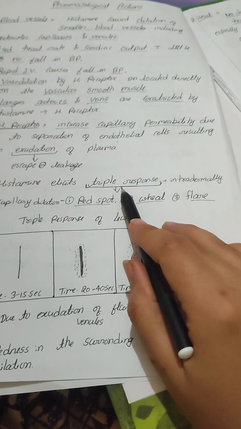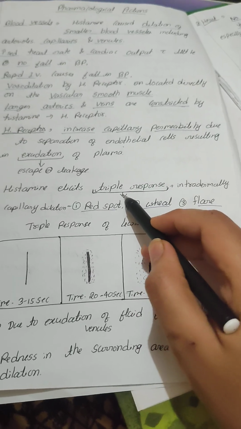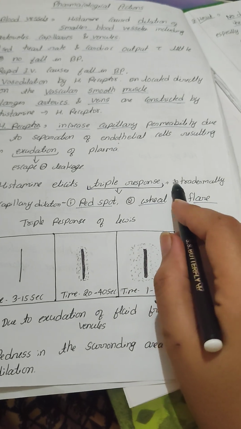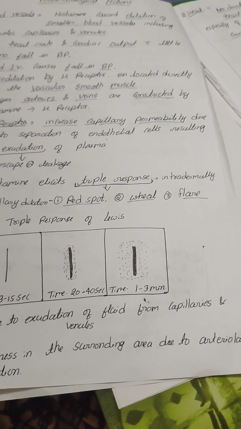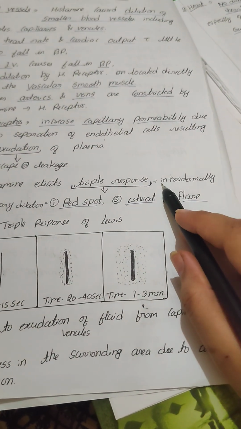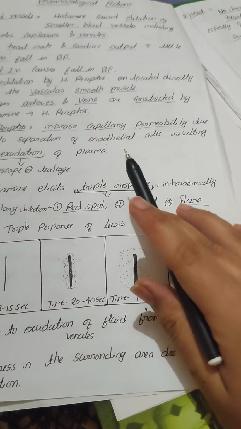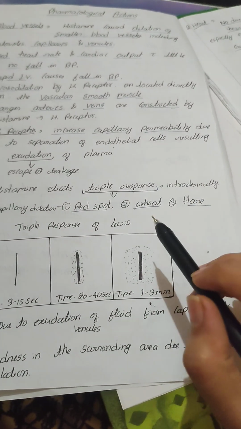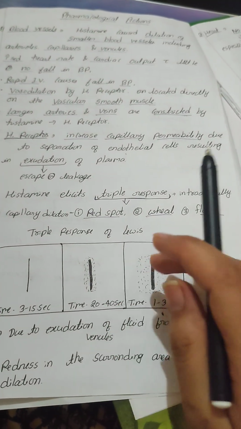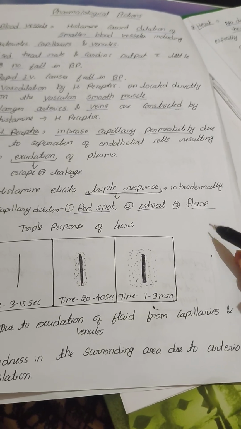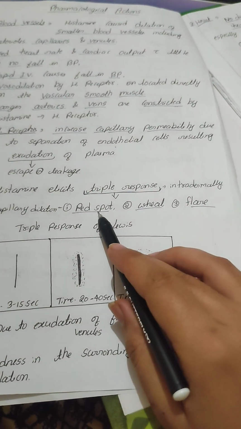What does the triple response mean? First is red spot, wheal and flare. It is caused by intradermal administration of histamine injection. After we inject histamine intradermally into the skin, it causes a red spot.